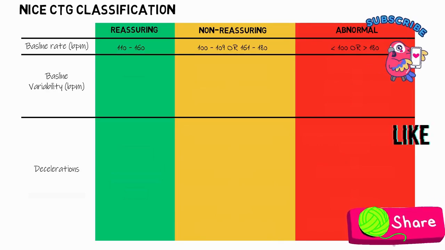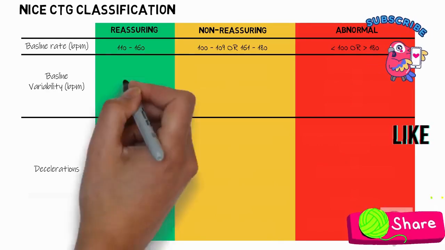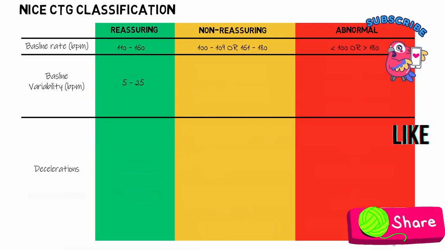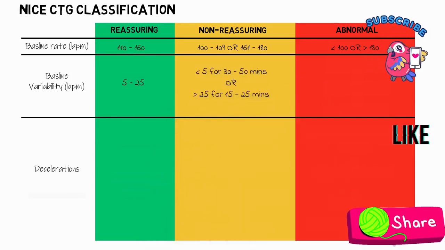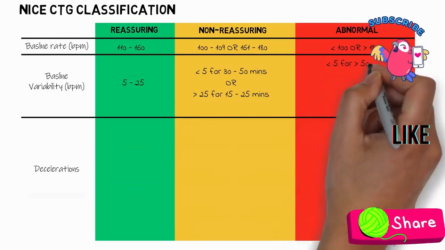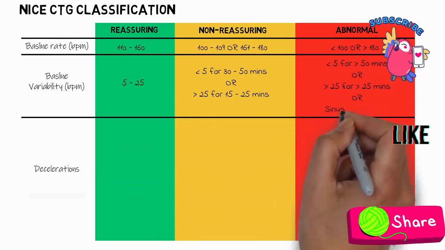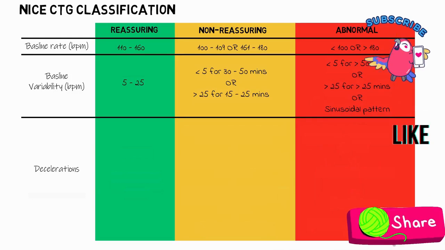Next, the baseline variability. So reassuring baseline variability is at 5 to 25 beats per minute. It is non-reassuring if less than 5 beats per minute for 30 to 50 minutes, or more than 25 beats per minute for 15 to 25 minutes. And it is abnormal if less than 5 for more than 50 minutes, or more than 25 for more than 25 minutes, or else if it has a sinusoidal pattern.